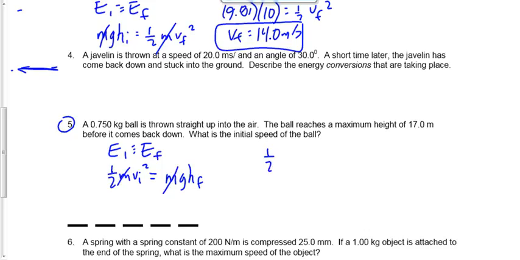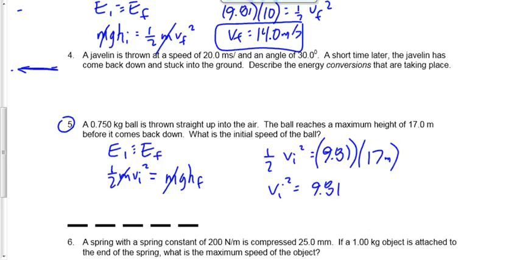We're looking for VI. And H is 17 meters. 9.81 times 17 divided by 1/2, and then we got to square root that. What does that end up being? V squared is equal to 9.81 times 17 divided by 1/2, or you could have multiplied by 2.